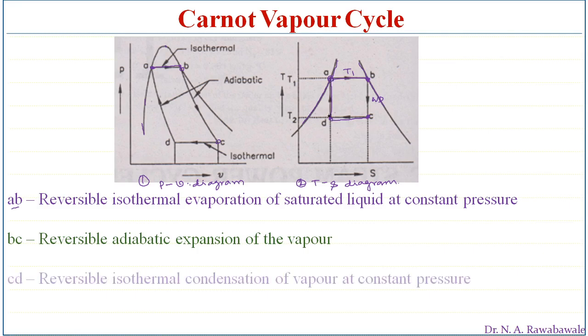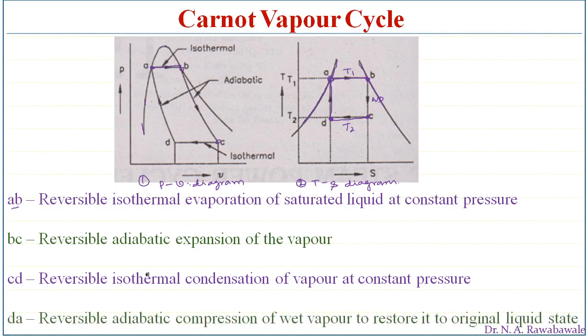We can see here C to D is a reversible isothermal condensation at temperature T2. This is constant temperature and constant pressure condensation. At point D, the wet steam is pressurized into the boiler, supplied into the boiler until it becomes a saturated liquid.